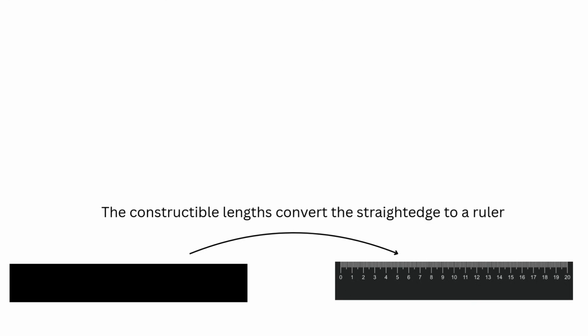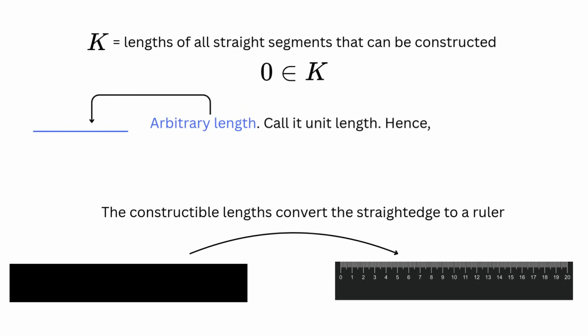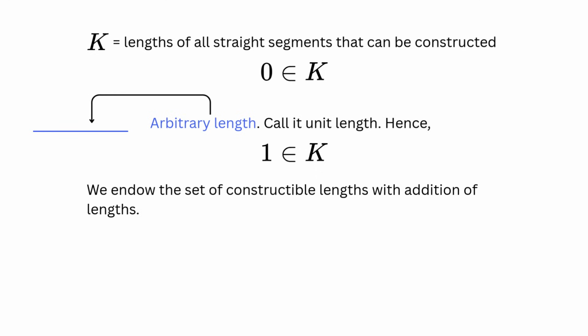Now I will rewrite the constructible lengths as an algebraic structure. Let K be the set of the lengths of all straight segments that can be constructed by a straightedge and a compass. The zero length is automatically in K as it corresponds to a line segment for which the endpoints coincide. Arbitrarily, we select a length to be the unit length. We endow K with the addition of lengths. The subtraction of lengths is seen as addition of the opposite length.